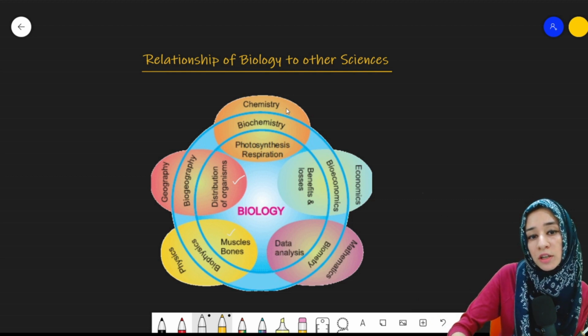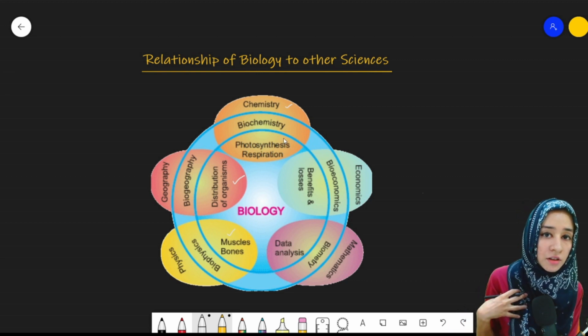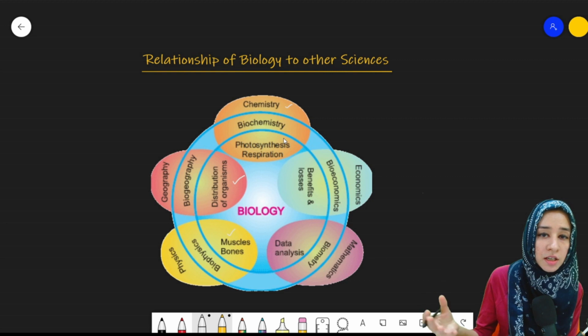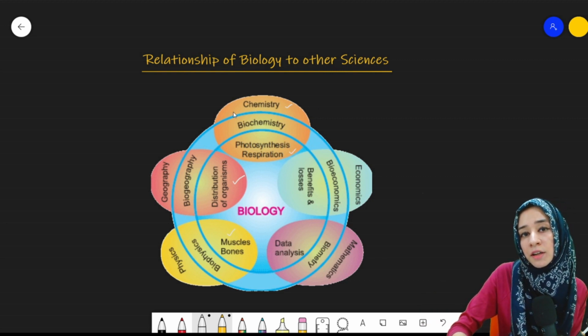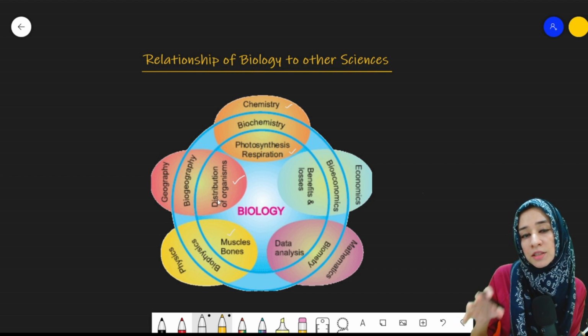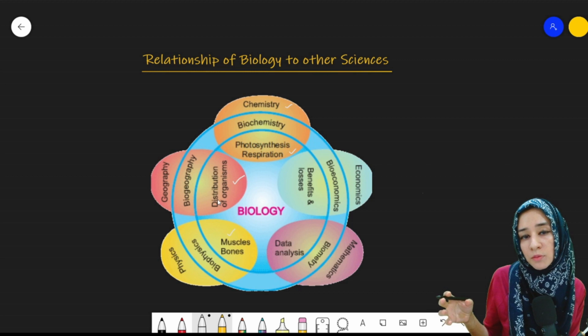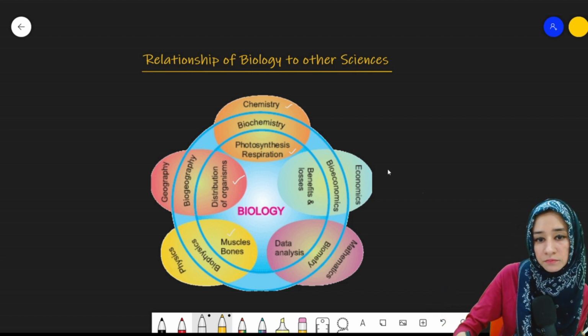The third one is the biochemistry, relation of chemistry with that of the biology. We studied different metabolisms that are occurring in the living organism, for example, photosynthesis, respiration, according to the principles of chemistry. All the processes and chemical reactions which are occurring in our body or our living organism body are studied with respect to the chemistry.